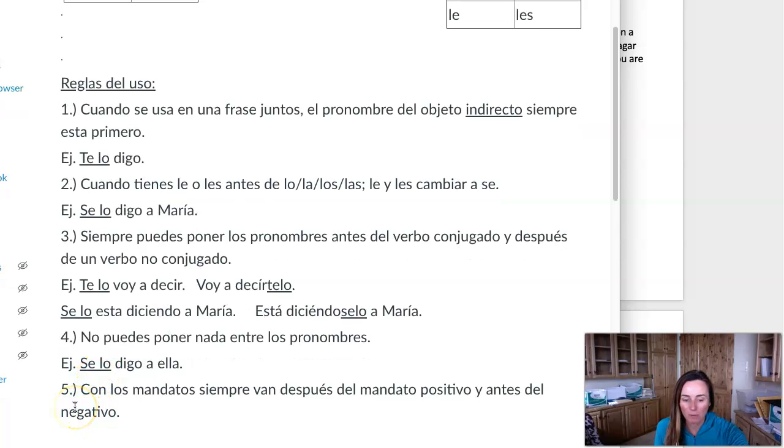I put number five, of course, sometimes or always with commands, the pronouns always go attached to the end of a positive command. So we've been saying like siéntate, it's always going to be attached to the end of the command, and then before the negative command, like we've been practicing. So that's the same when you have two object pronouns in a row, right? So you might remember saying dímelo, right? Or no me la digas, so the commands.